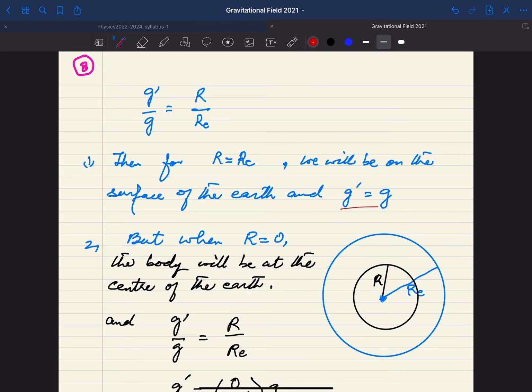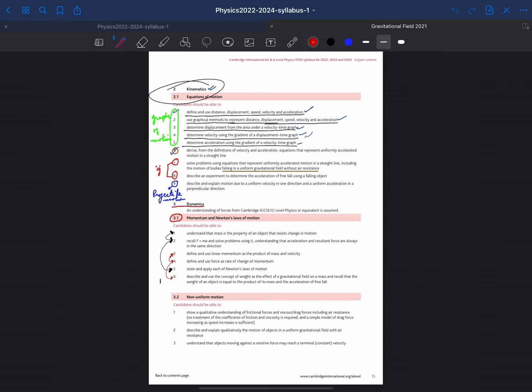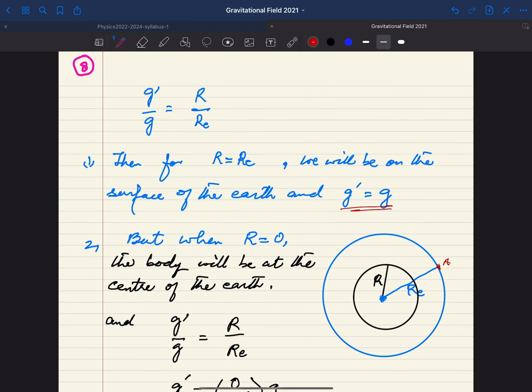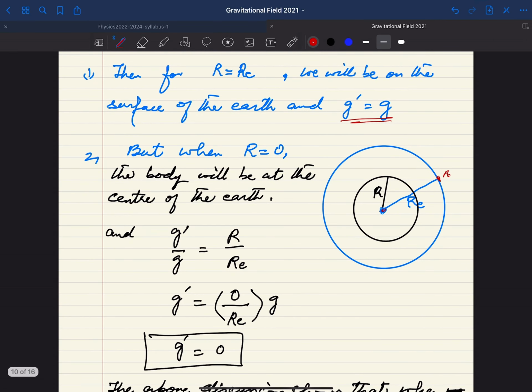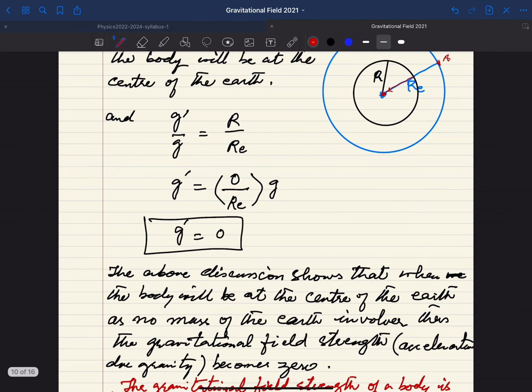You will have G dash equal to G, and you are again talking about the body on the surface of the earth. But when you are talking about the situation when R is equal to 0, if you are considering that the body has moved to the center of the earth, what is the new R? It becomes 0. So when it becomes 0, G dash is equal to 0. So this is a very, very important concept.